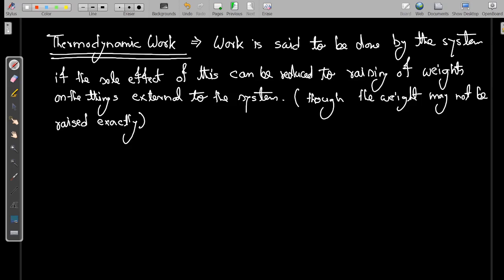So what is the definition? Work is said to be done by the system if the sole effect of this can be reduced to raising of weights on the things external to the system. It means that whatever energy transfer is taking place, if anyhow we can reduce its result to the raising of any weight external to the system, then we can say there is a work transfer. How is that? Let us consider an example.